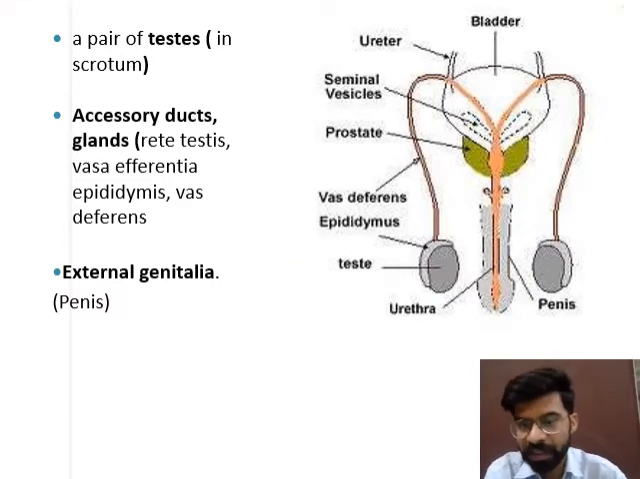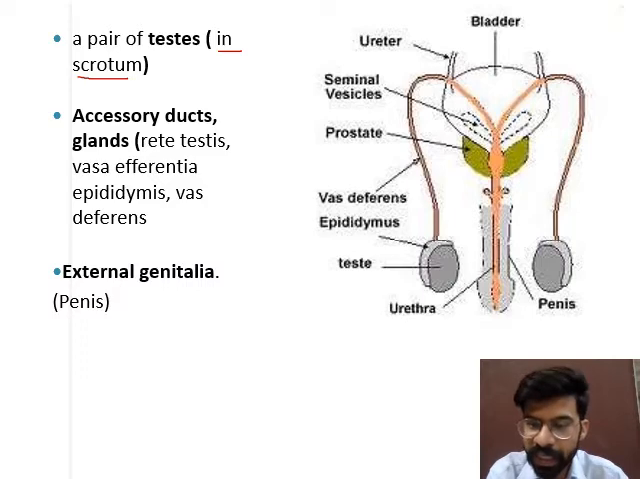A pair of testes is present in the scrotum. The scrotum is a pouch-like structure which holds the testes, and the function of the scrotum is to maintain the temperature lower than the body temperature. It maintains the testis temperature lower than the body temperature by about 2 to 2.5 degrees centigrade. This temperature is necessary for sperm development.